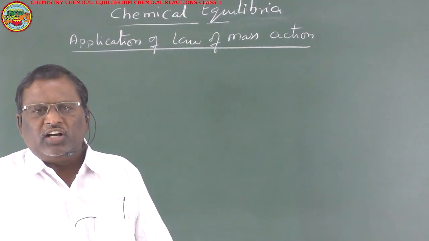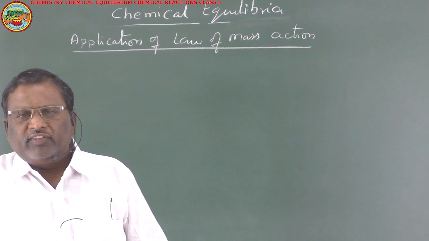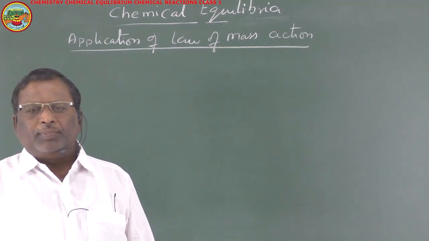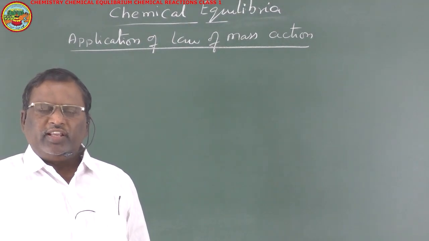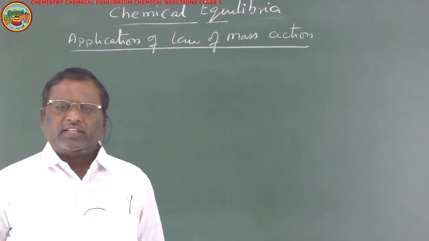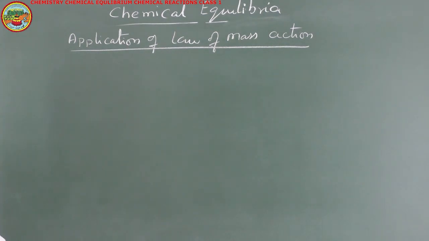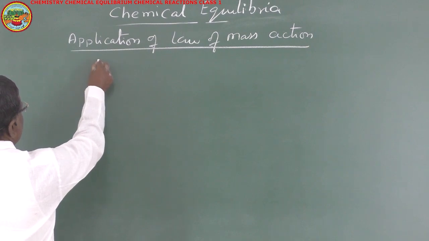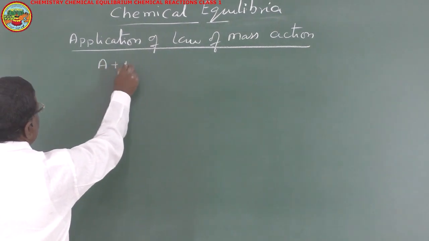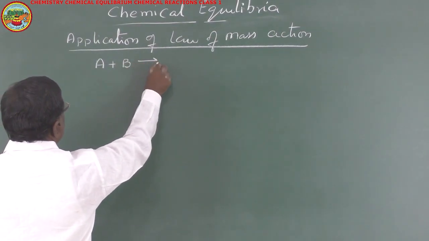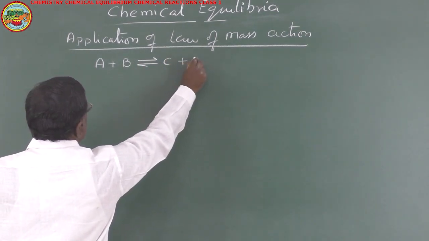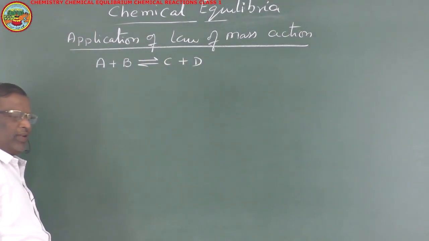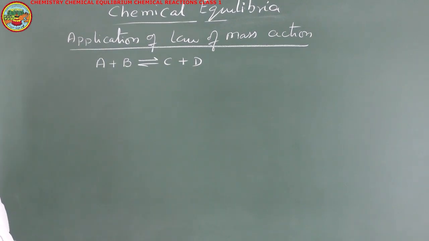Next, application of the law of mass action to a reversible chemical reaction. Now, let us take a reaction A plus B reversibly gives C plus D. So, A and B are reactants and C and D are products.